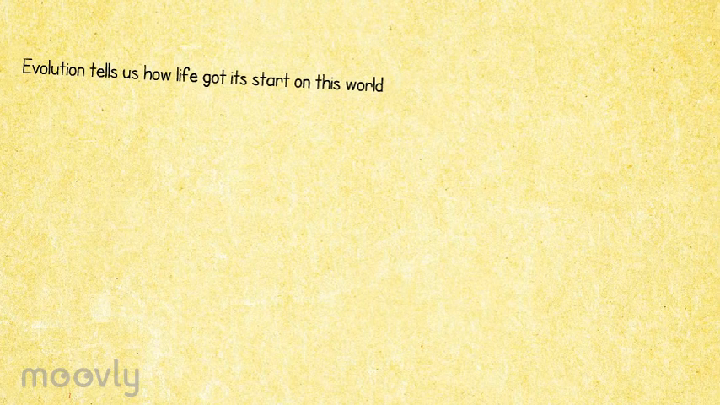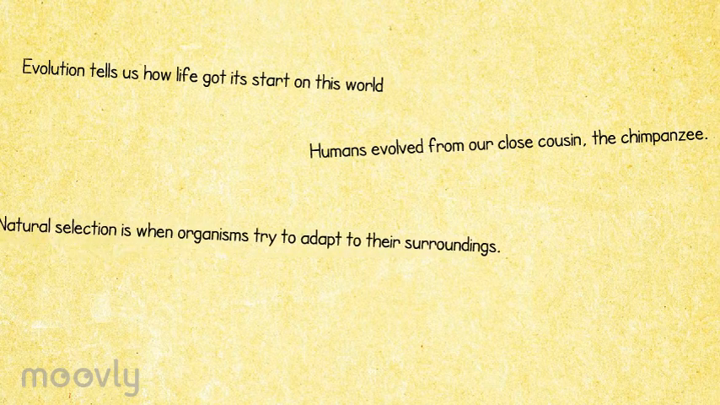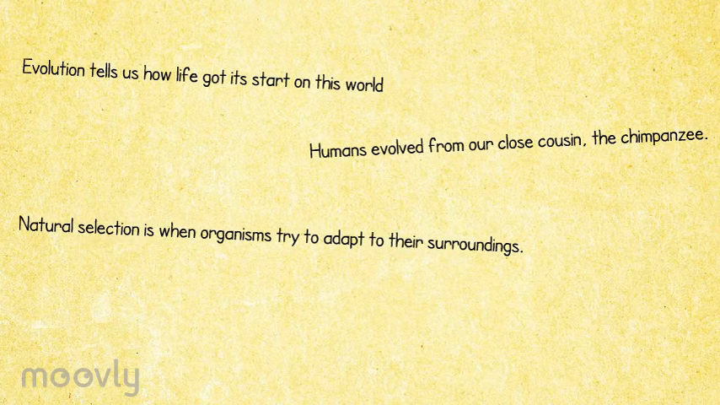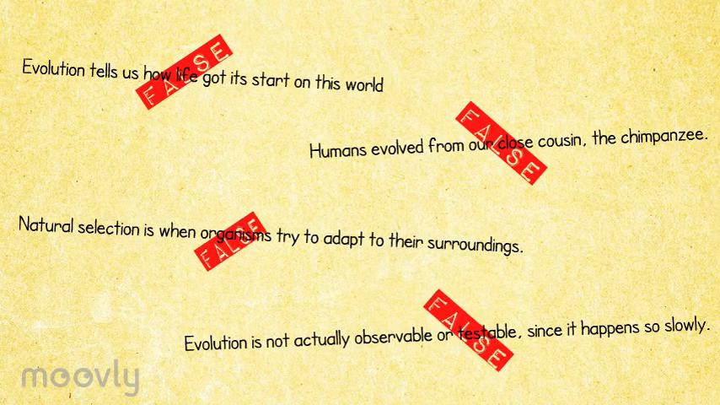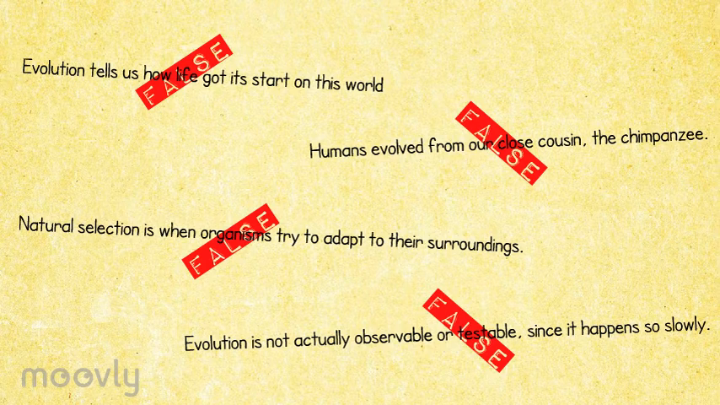Humans evolved from our close cousin, the chimpanzee. Natural selection is when organisms try to adapt to their surroundings. Evolution is not observable or testable since it happens so slowly. You might be surprised to learn that these are all false claims about the theory of evolution. Let's go over each one a little bit to find out where people are commonly getting evolution wrong.